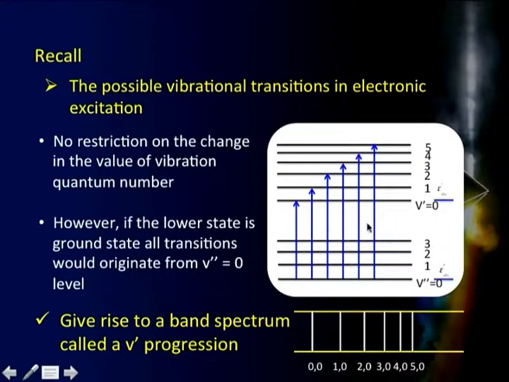This particular thing we discussed in detail in the previous session here. So, what I want to recall here is that the possible vibrational transitions in electronic states, accompanying electronic excitation, lead to a V prime progression which looks something like this. That means it gives me a series of lines there, or you generate a band. That is a typical electronic spectrum as it looks.